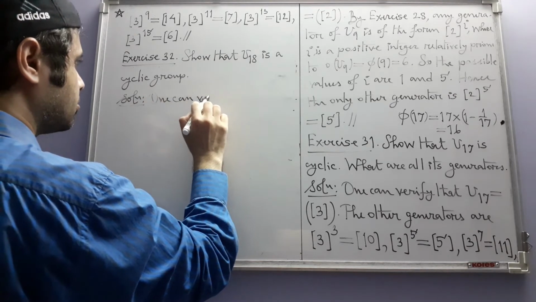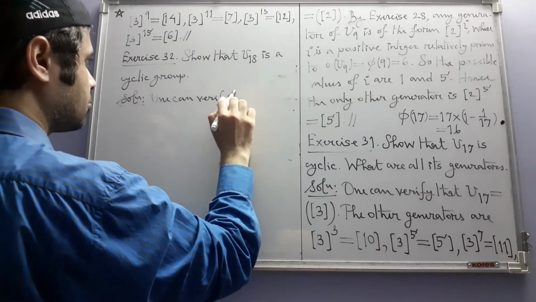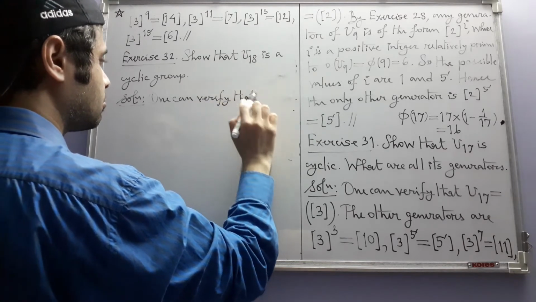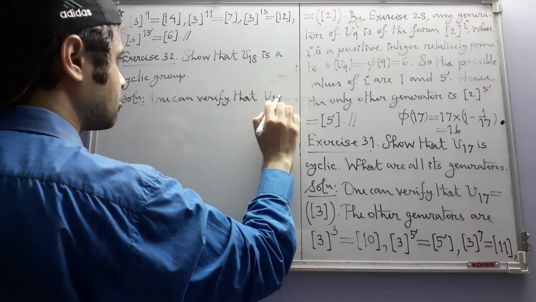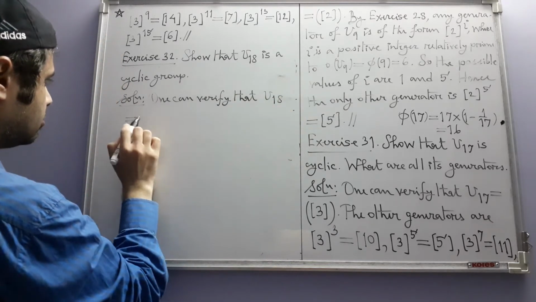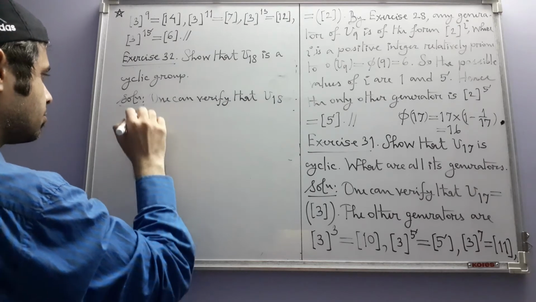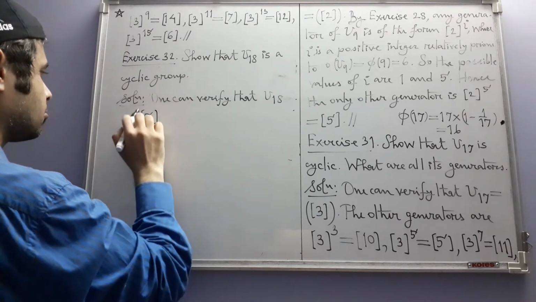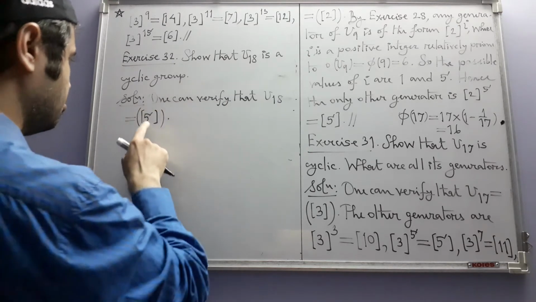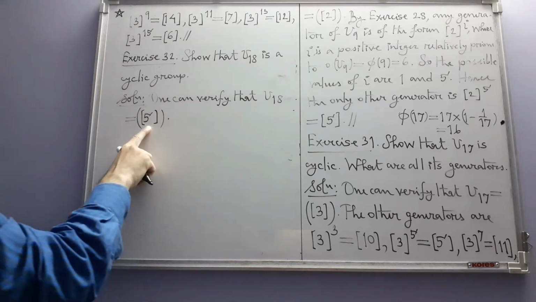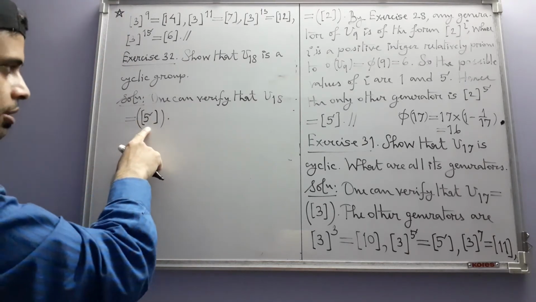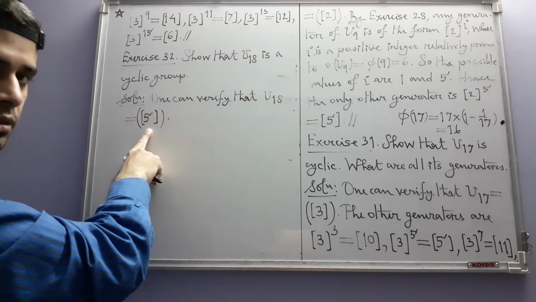One can verify that U18 is equal to this cyclic group, but again I am saying, this is the congruence class modulo 18 containing 5.